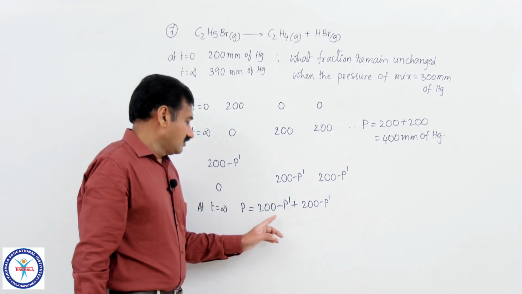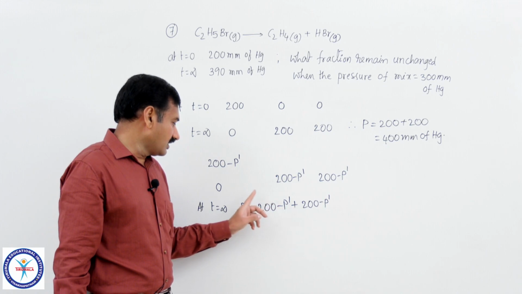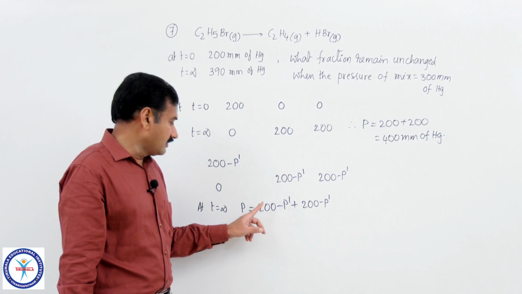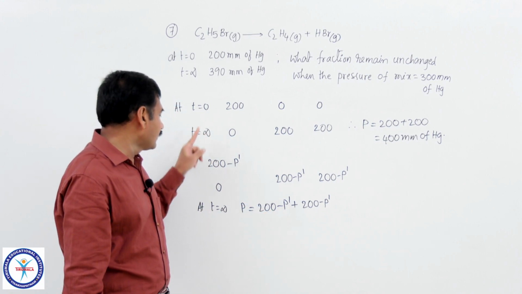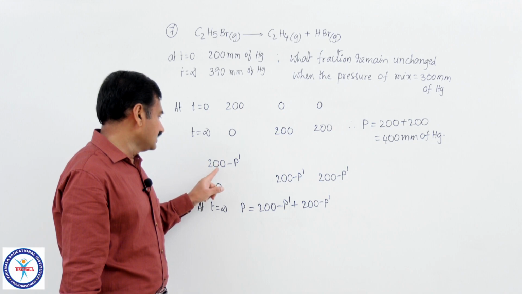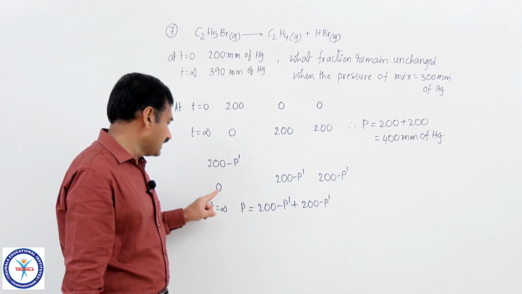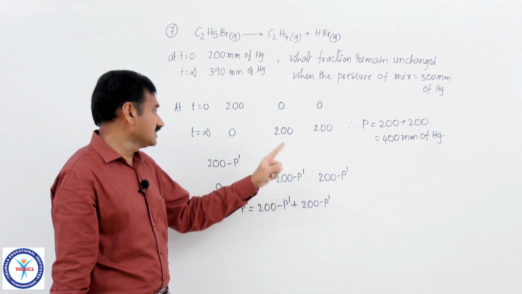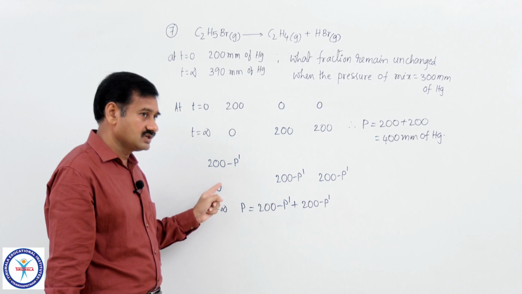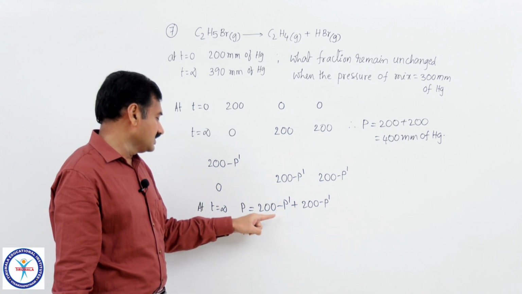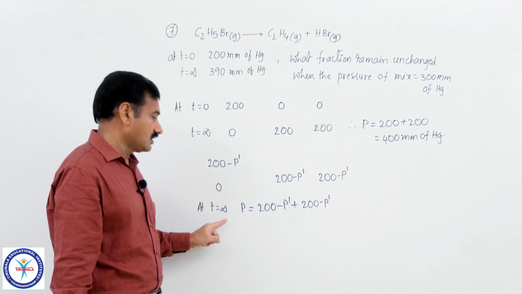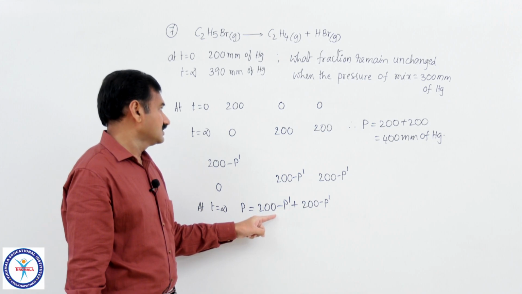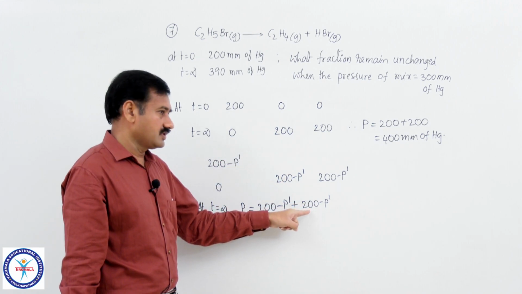Tell me, is only this the pressure at the end of the reaction, or is there some other pressure also? 200 minus P dash is the pressure of ethyl bromide at time t equal to 0. All this ethyl bromide disappeared at infinite time. So, the number of moles of ethene formed as well as HBr formed is equal to the number of moles of ethyl bromide dissociated. So, the pressure developed is equal to the drop in pressure of ethyl bromide. Drop in pressure of ethyl bromide is 200 minus P dash. So, that is the same as the ethene pressure and HBr pressure.